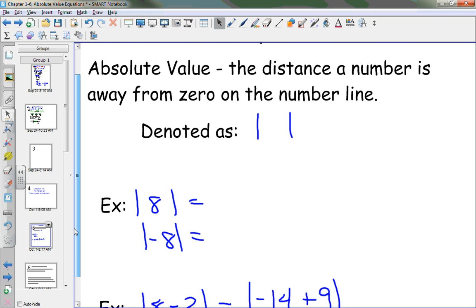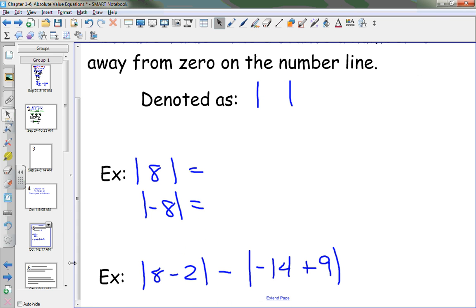Now, if I ask you, the bars indicate absolute value. Okay? The absolute value of 8 is what value? 8. So what you're telling me is the absolute value of 8 is 8 units away from 0 on the number line. True statement? What about -8?